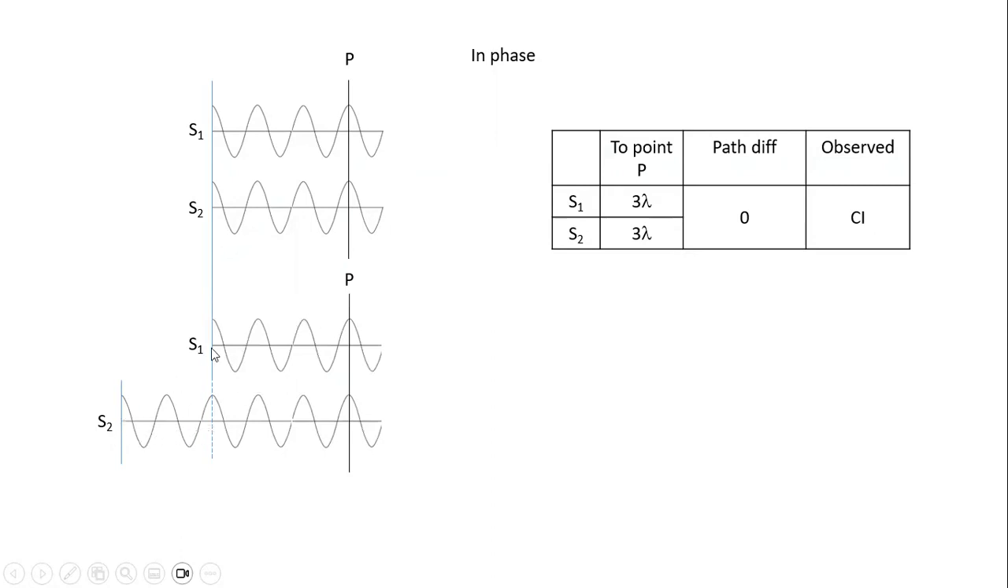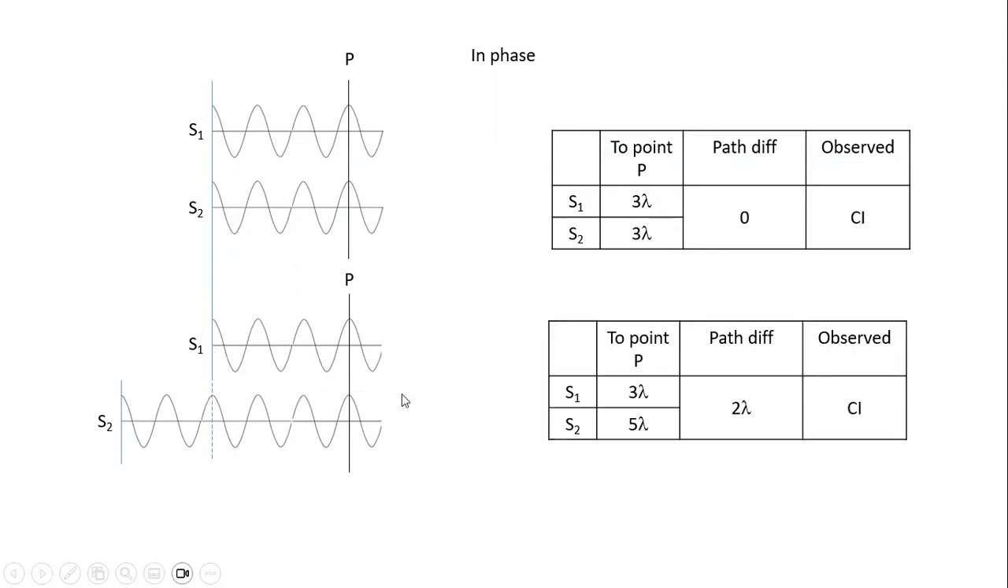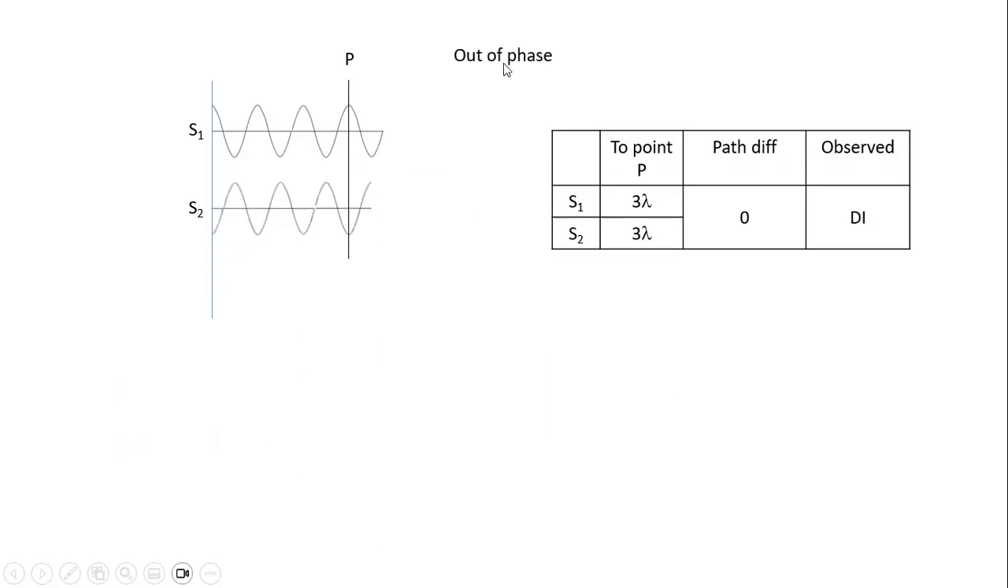Okay, in this case now, what happens if there's a path difference between them? The path difference between S1 and S2, we can say that it is 2 lambda. So S2 starts 2 lambda ahead compared to S1. So to reach point P, S1 takes 3 lambda, S2 takes 5 lambda. So the path difference is 2 lambda. And what we see on the screen will be constructive interference because it's a crest from S1 meeting a crest from S2. Okay, that question just now was basically testing you on the concept. So you need to understand the concept. Do not just memorize and say, oh, if the path difference is 0, I will always say constructive interference.